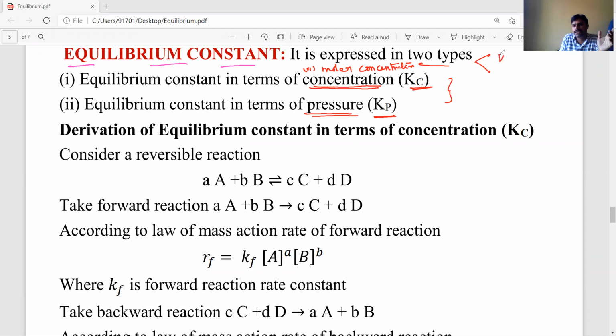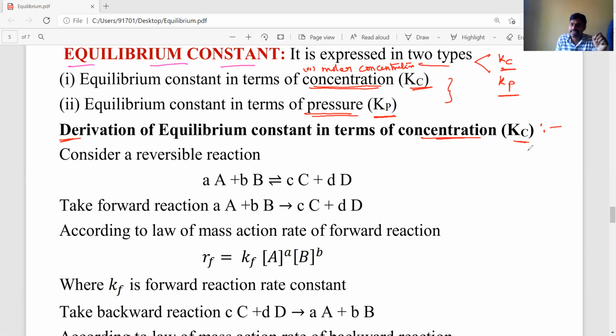So the equilibrium constant is of two types. What are those, dear students? Kc and Kp. What is Kc? Equilibrium constant in terms of molar concentration. What is Kp? Equilibrium constant in terms of pressure. Okay, how to derive the Kp and Kc values? First we'll discuss the Kc, derivation of equilibrium constant in terms of concentration. Kc derivation we will see.